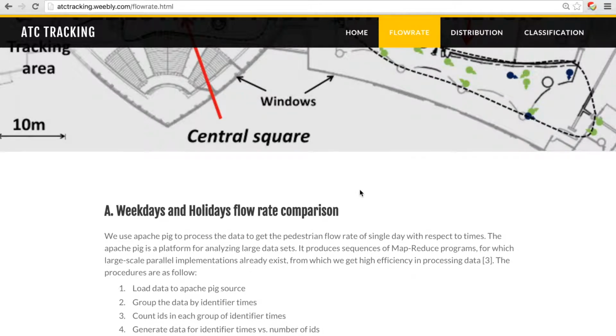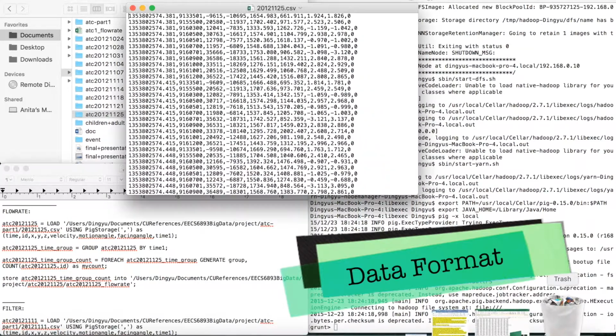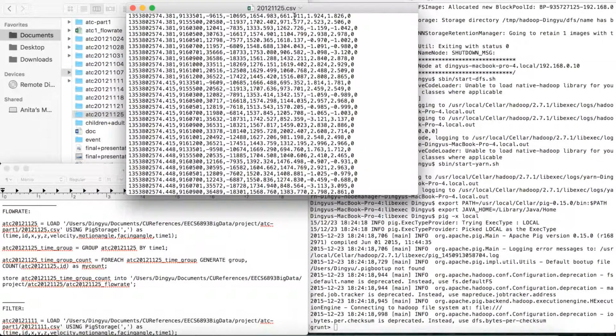Here, let me show you a quick demo about how we utilize Pig in this session. Here is the raw dataset for a single day. Each column represents time, ID, positions, height, velocity, facing angle, and motion angle. The last column represents a time identifier, which we added by using Python. There we specified 40 time periods to calculate the flow rate.